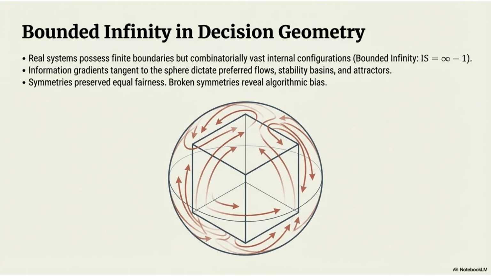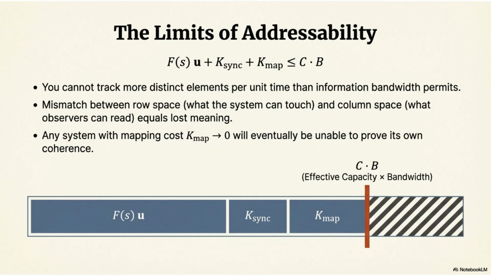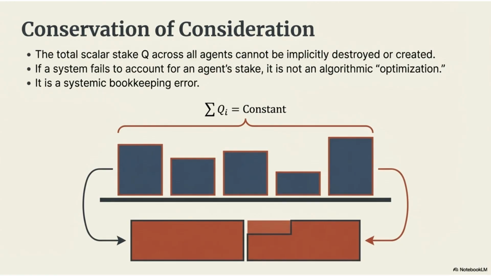Real systems have finite boundaries, but combinatorially vast internal configurations, a concept we call bounded infinity. Symmetries preserved equal fairness, while broken symmetries reveal algorithmic bias. This addresses the limits of addressability. You cannot track more distinct elements per unit time than information bandwidth allows. Any system with mapping cost approaching 0 will eventually be unable to prove its own coherence. The conservation of consideration states that the total scalar state Q across all agents cannot be implicitly destroyed or created. Failure to account for an agent's stake is a systemic bookkeeping error, not an algorithmic optimization.